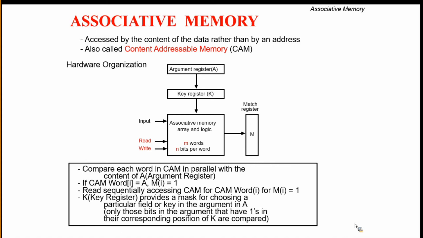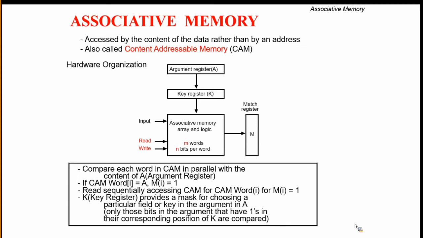Generally, we know that the CPU executes a program based upon an address. How is the CPU executing? Based upon the address. Yes, the CPU executes instructions based upon the address. But in associative memory, the CPU executes the instruction based upon the content.